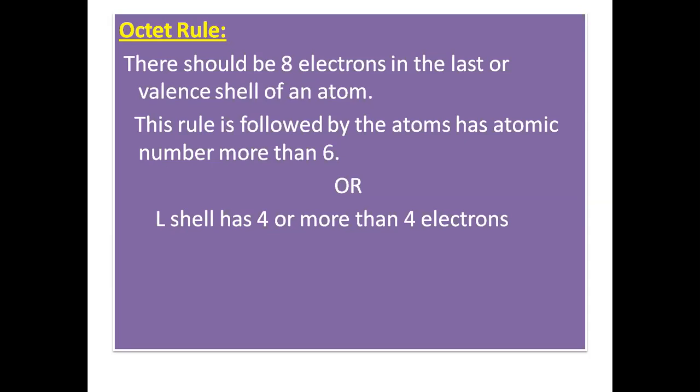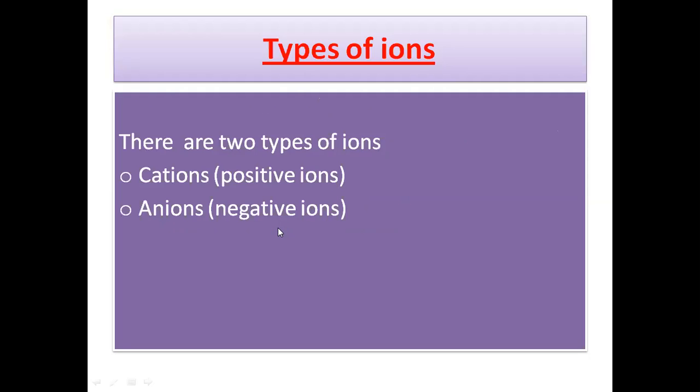There is another rule called the octet rule. According to the octet rule, there should be 8 electrons in the last shell or the valence shell of an atom after losing and gaining of electrons. And this rule is followed by the atoms having atomic number more than 6, or we can say the L shell has 4 or more than 4 electrons. This rule is followed by those atoms having 4 or more than 4 electrons in their L shell.